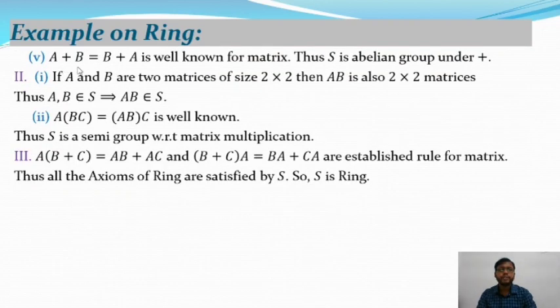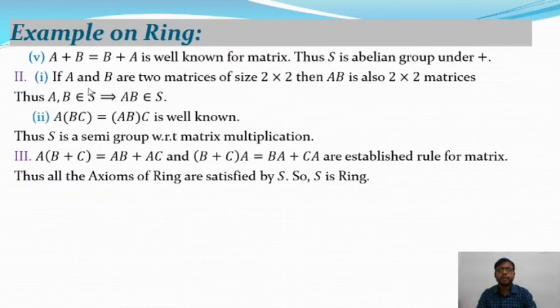and A plus B is equal to B plus A is well known for all matrices, and this is a well known result actually. So A plus B is equal to B plus A. This is a property of matrices. So thus S is an abelian group under the operation plus, and it satisfies the closure property, associative property, identity property, inverse property, as well as commutative. So S plus is an abelian group with respect to the operation plus.